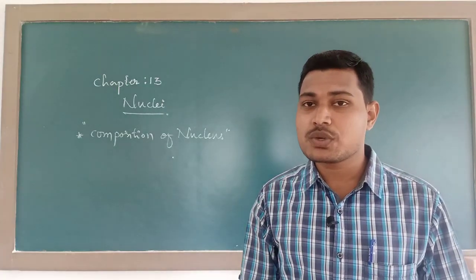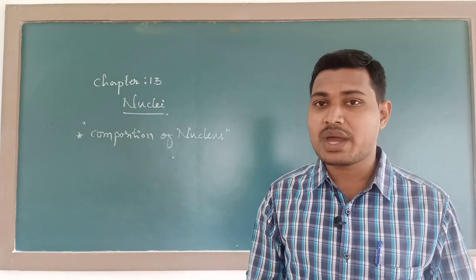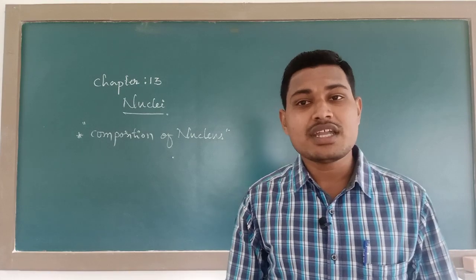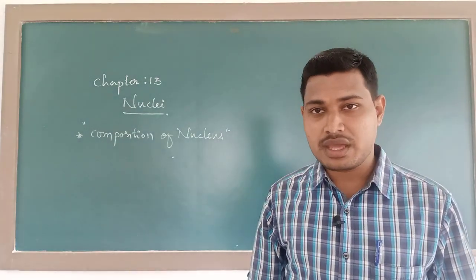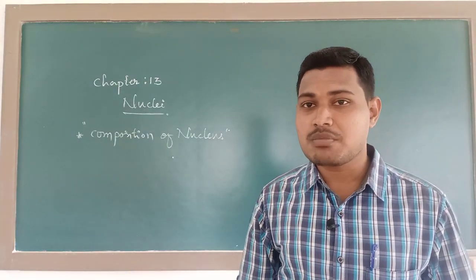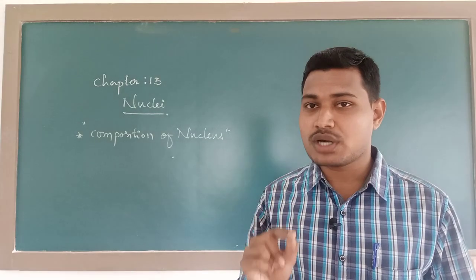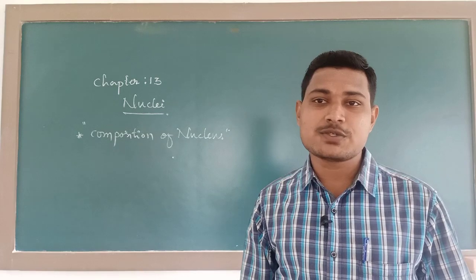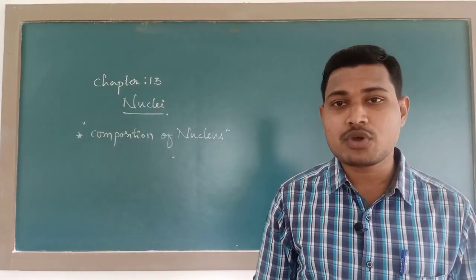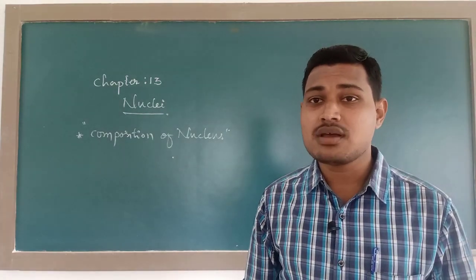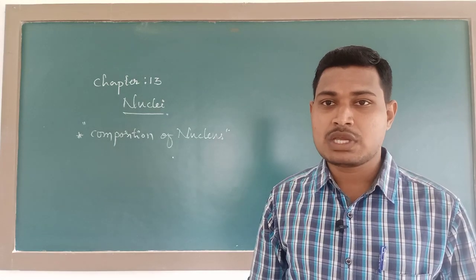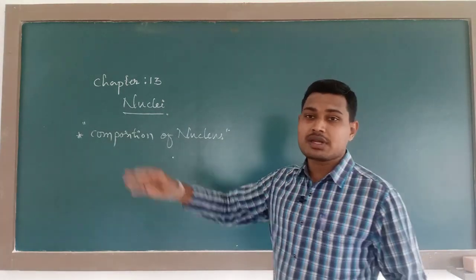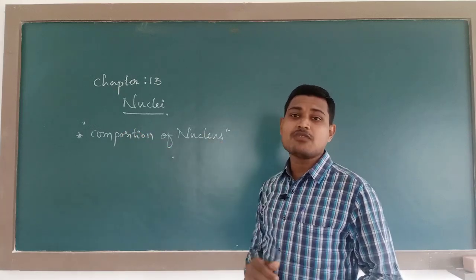We will also calculate the mean life of a radioactive sample, and study the different types of radioactive decays. We will study nuclear force and the properties of the nuclear force, and at last the concept of nuclear fusion and nuclear fission along with examples. So today we shall start this chapter with the heading composition of nucleus.